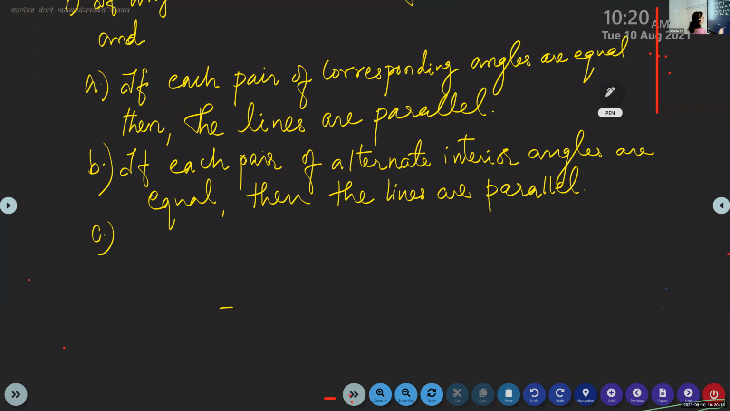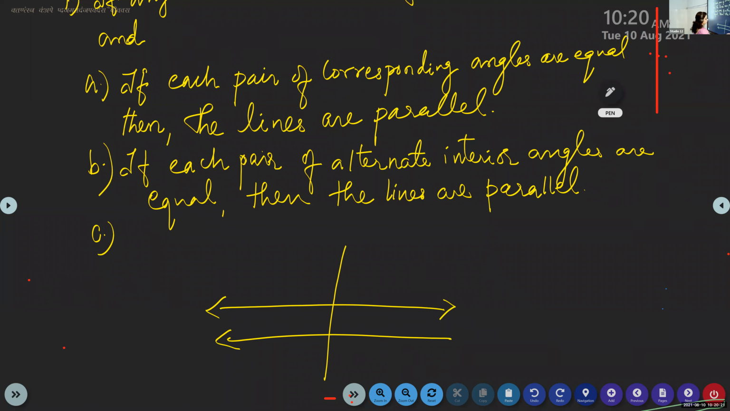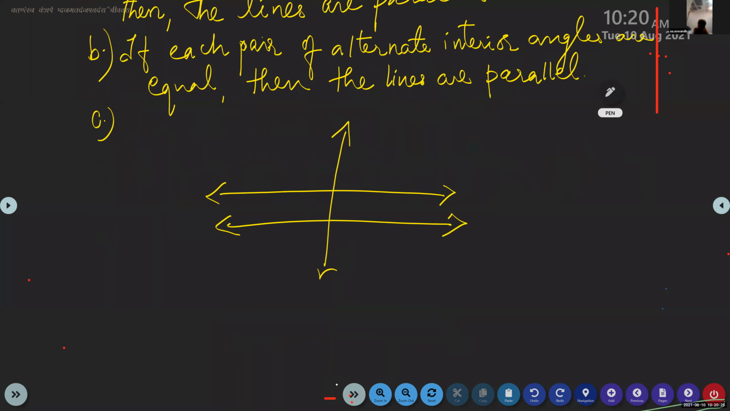When two lines are cut by a transversal, any two lines are cut by a transversal, if we find that the corresponding angles are equal, then we can conclude that these lines are parallel. This is the transversal. The lines which are cut are parallel. We can conclude that L1 is parallel to L2. That is the rule. Understand?